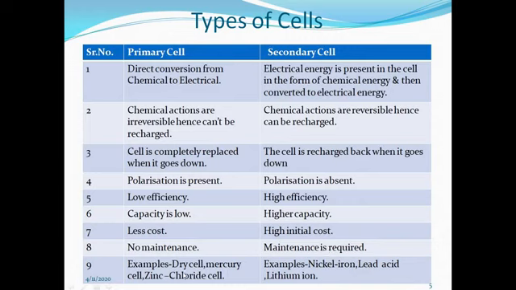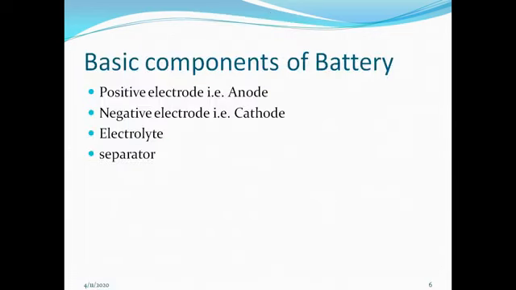Now these are the examples: dry cell, mercury cell, zinc chloride cell. Then secondary cells are nickel iron cell, lead acid and lithium ion cell. So this is a comparison between primary and secondary cell. Now these are the basic components of the battery. The first component is the positive electrode, that is anode, the negative electrode, that is cathode, then electrolyte and separator.